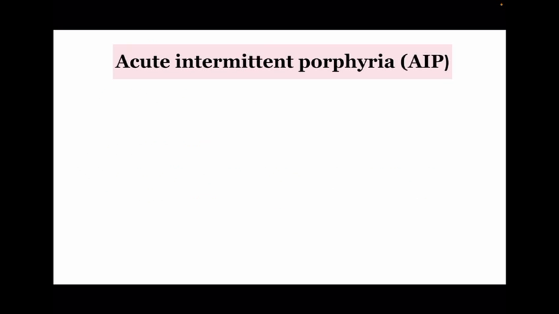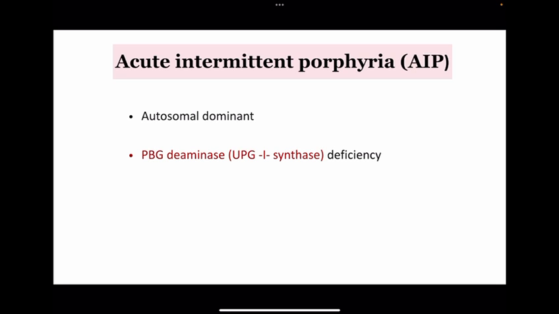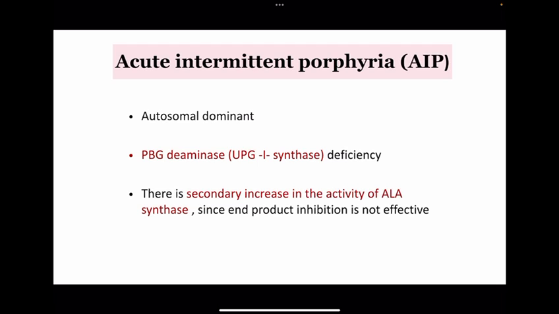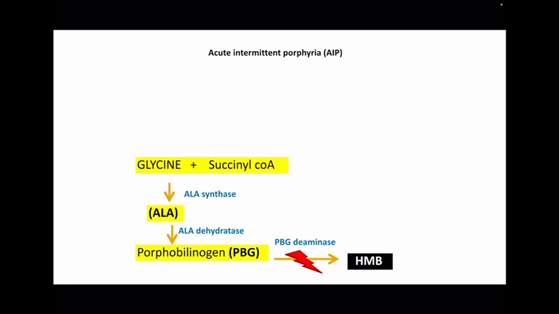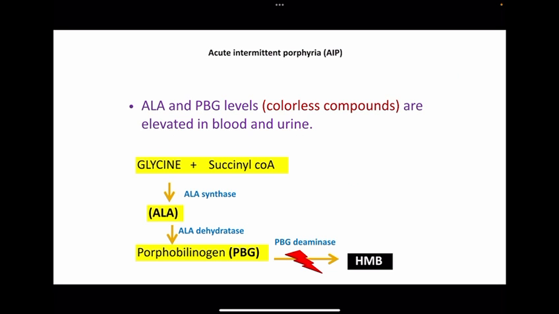Now about the main topic, which is acute intermittent porphyria. Acute intermittent porphyria is an autosomal dominant disease. Now the PBG deaminase is deficient in acute intermittent porphyria, that is, UPG1 synthase deficiency. There is a secondary increase in the activity of ALA synthase since end product inhibition is not effective in acute intermittent porphyria. The ALA and PBG levels are elevated in blood and urine.